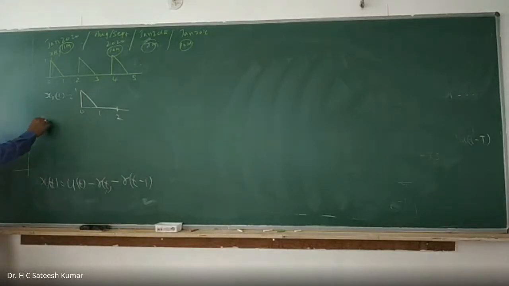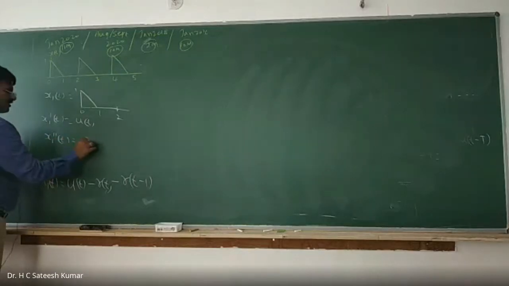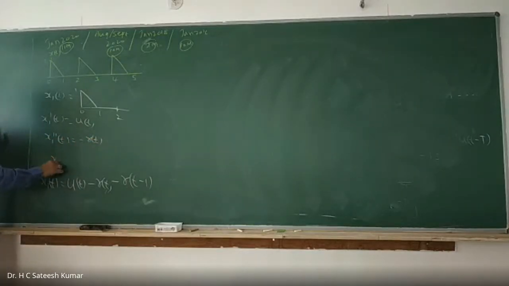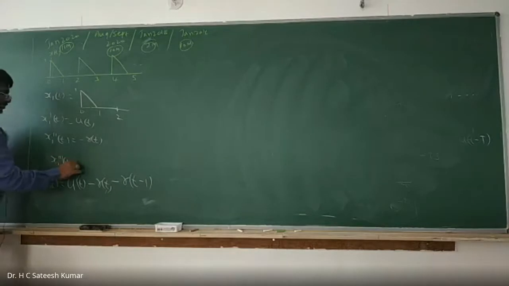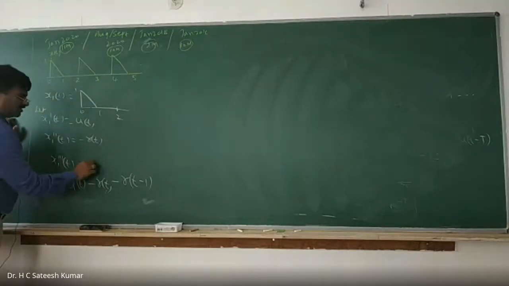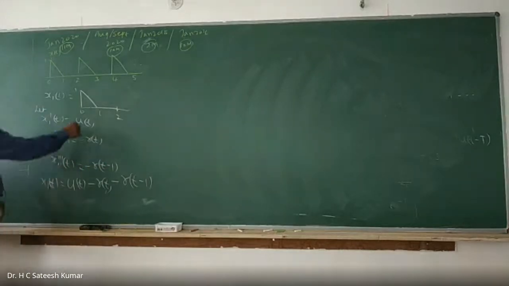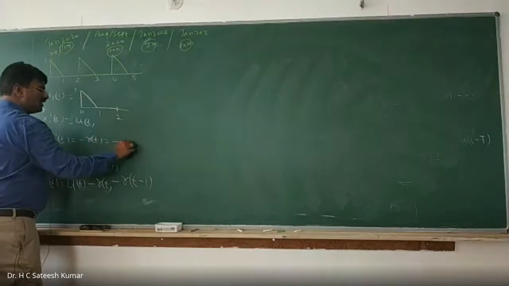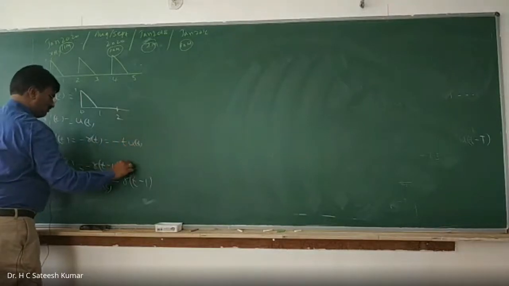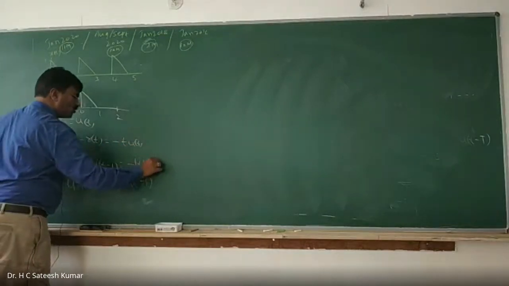So x1 dash of t is u of t. x1 double dash of t is equal to minus r of t. x1 triple dash of t is equal to minus r of t minus 1. Now you write all these things in terms of step. This is anyhow already step. Minus t into u of t, minus t minus 1 into u of t minus 1.